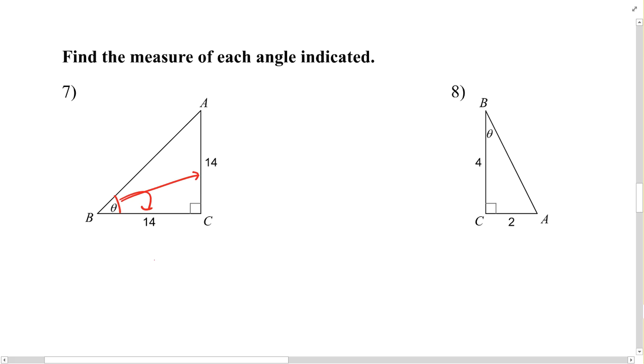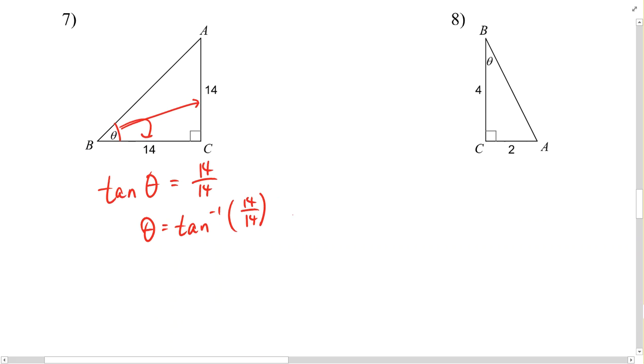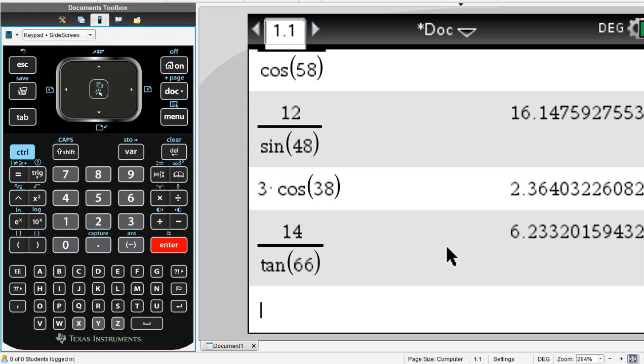In this case, we have an opposite and an adjacent side, so I know that tangent of theta, our unknown angle measure, must be 14 divided by 14. Theta by itself then would require an inverse tangent to solve, and we'll write inverse tangent of 14 over 14. If you recognize that 14 over 14 reduces, then you can use that as well, tangent inverse of 1.